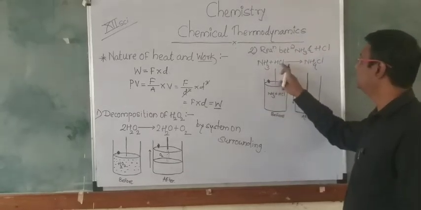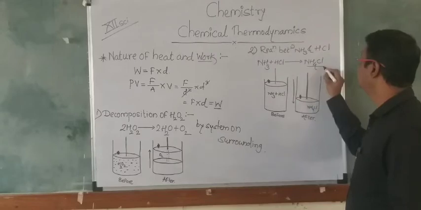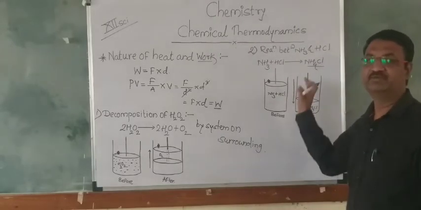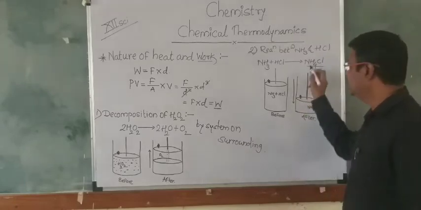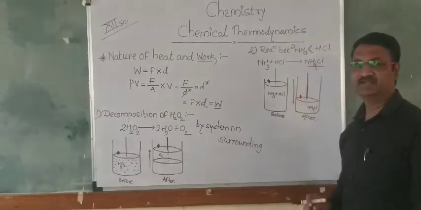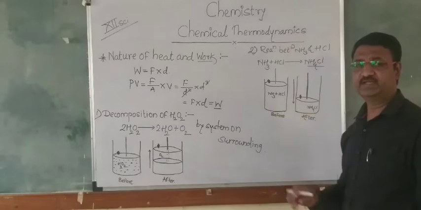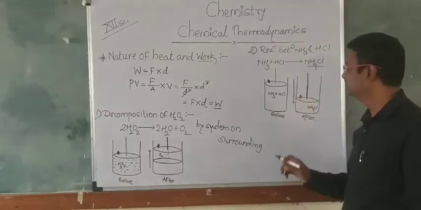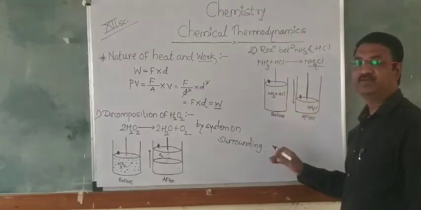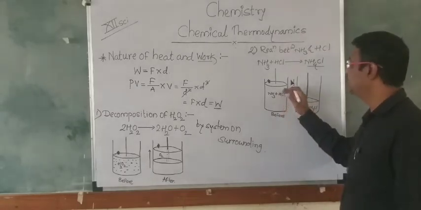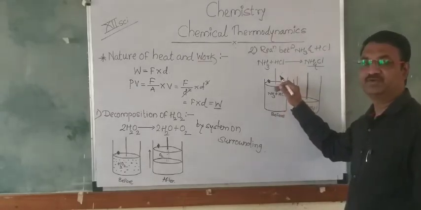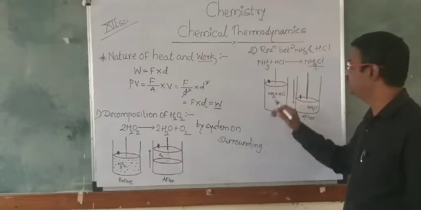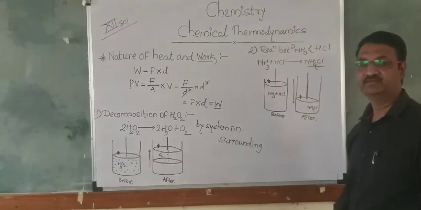When the reaction takes place, it will produce NH4Cl, meaning a solid will be formed there. In this case the same containers will be taken, with NH3 plus HCl in the container. On the NH3 and HCl there will be introduced a frictionless, rigid as well as movable piston, which carries a weight.